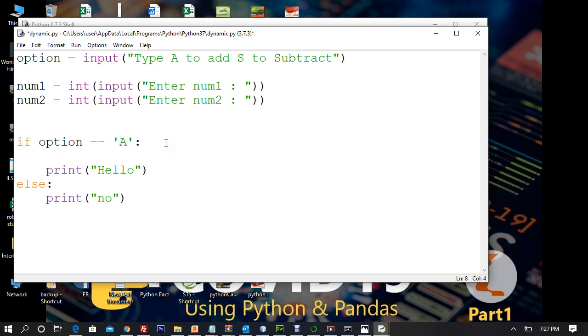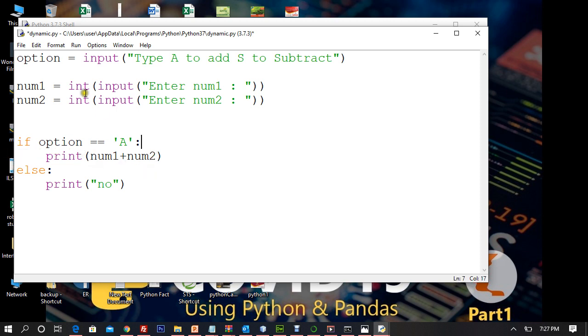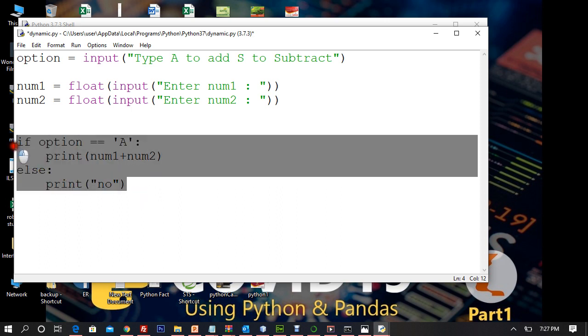You are going to do something like this. So you are going to print num1 plus num2. So let me take floating variables, float and float. Okay, so now else. That means there are only two statements. No, I can extend the statements now.